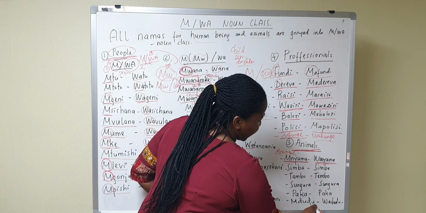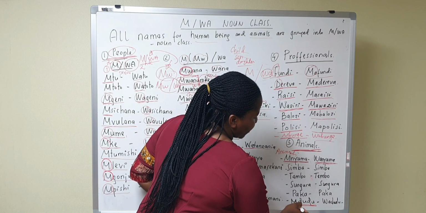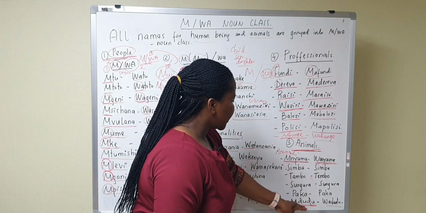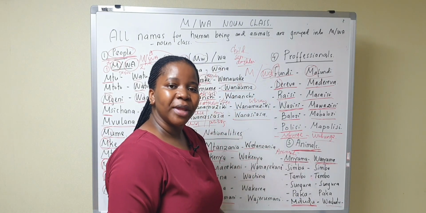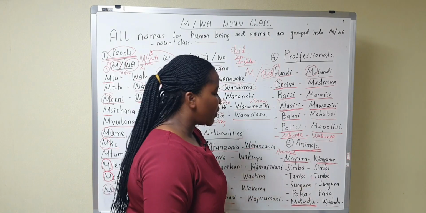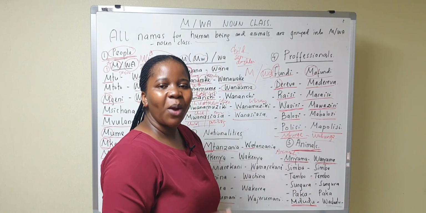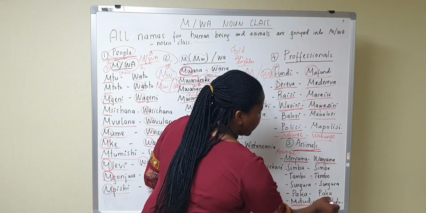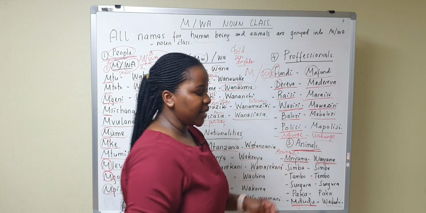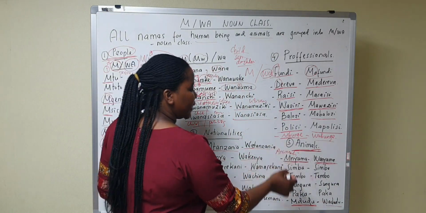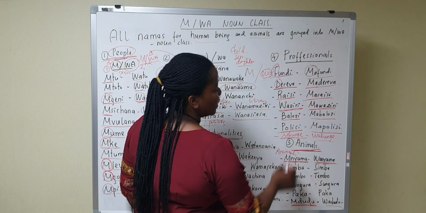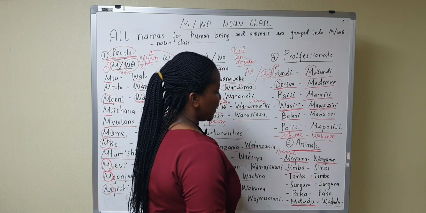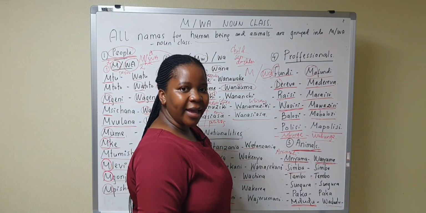So what about insects? Insects, we call them wadudu. In singular, this is mdudu, insect. In plural, we say wadudu. Okay, so insect, mdudu, wadudu, insects in plural. And the other names for animals, for example, simba in singular is a lion.